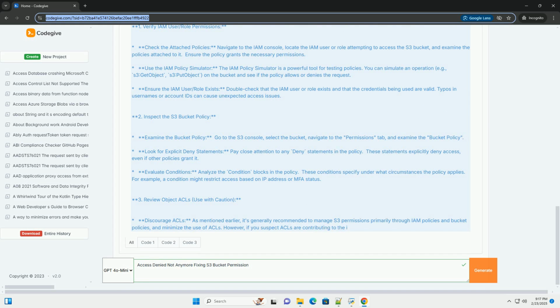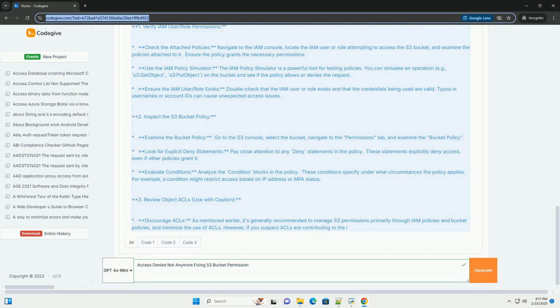Summary and best practices. Fixing access denied errors in S3 requires a methodical approach. Understanding the potential causes, using the AWS tools for debugging, and applying the principle of least privilege are essential. Here's a quick recap of best practices.